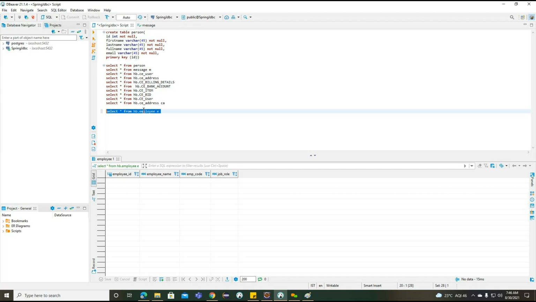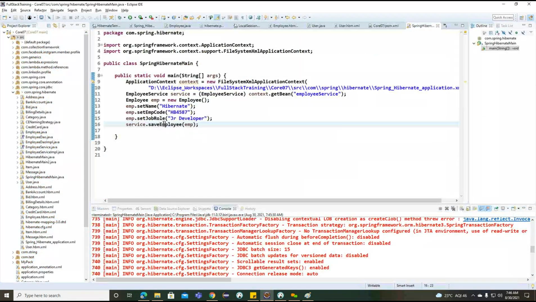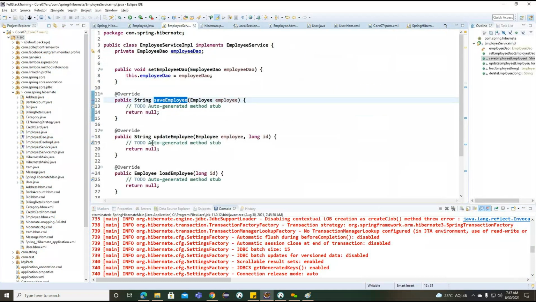So why is the data not stored? If you observe carefully, in the employee service IMPL, we did not provide the references here. So what we are doing here is just returning null. We did not implement the code here. Getting the point. Now what we can do, here we need to write the code.